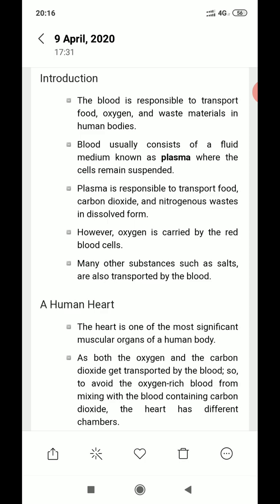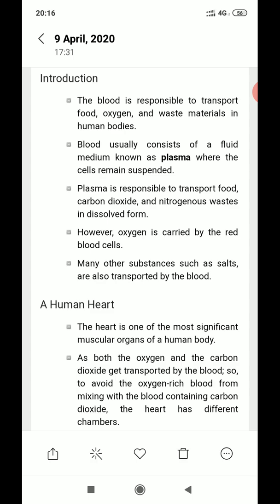Starting with the blood, it is responsible for transporting food, oxygen, and waste materials in the human body. You are familiar with blood: it is a red colored fluid which flows in our body through the blood vessels. In the first point, it is clear that it acts as the medium of transportation of the essential substances throughout our body, such as food, oxygen, and waste materials.